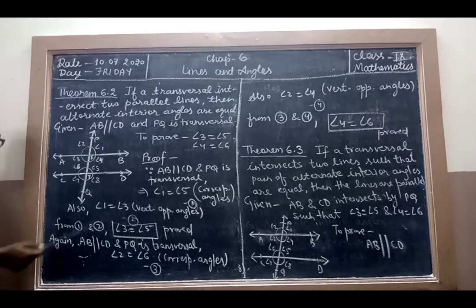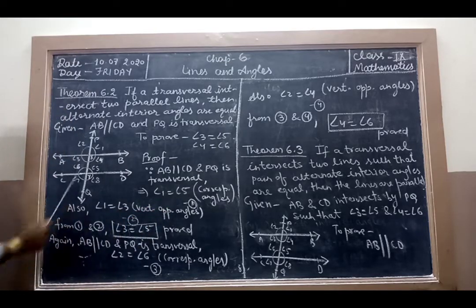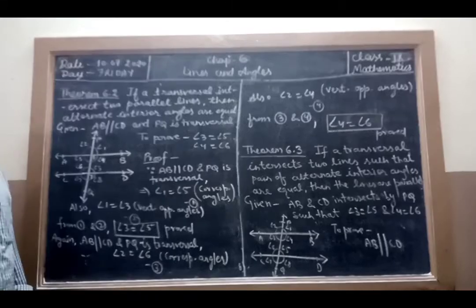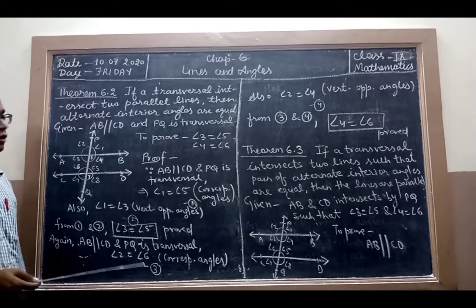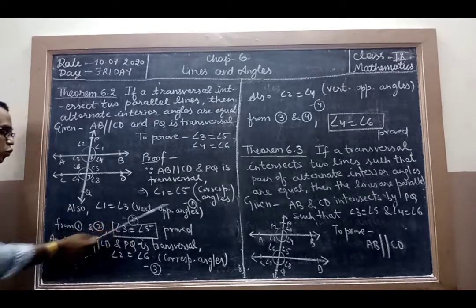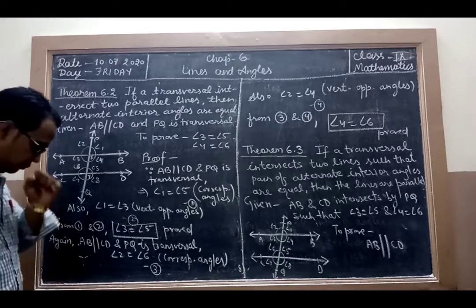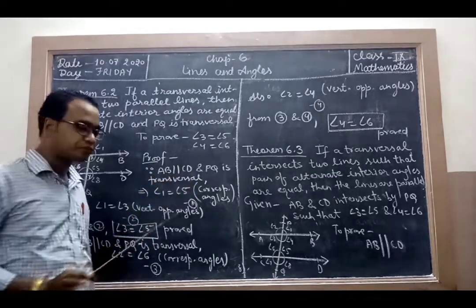Initially we observe AB parallel CD and PQ is transversal, so angle 1 equals angle 5, corresponding angles. Also angle 1 equals angle 3, vertically opposite angles. So from equations 1 and 2, we get angle 3 equals angle 5. It is our requirement. So angle 3 equals angle 5 has been proved.